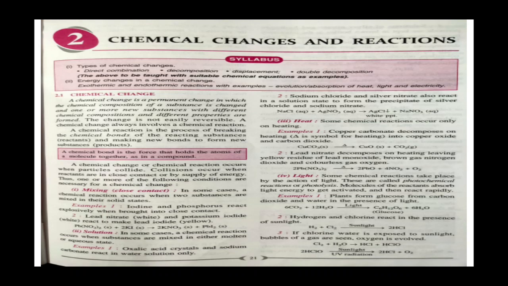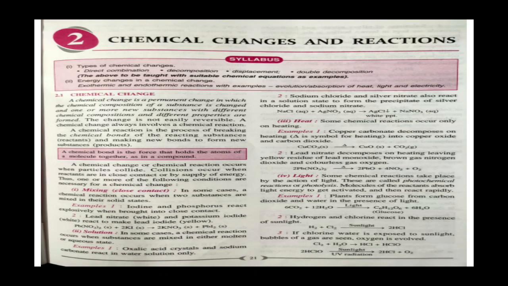Now another requirement is electricity. Certain chemical reactions, like decomposition of certain compounds, occur only when electricity is passed through the substance. For example, electrolysis of water, electrolysis of sodium chloride. So on passing electricity through the reactant, what happens? It decomposes into its combining elements. For example, on electrolysis of water, we get hydrogen and oxygen. On passing current through molten sodium chloride, sodium and chlorine are separately obtained.